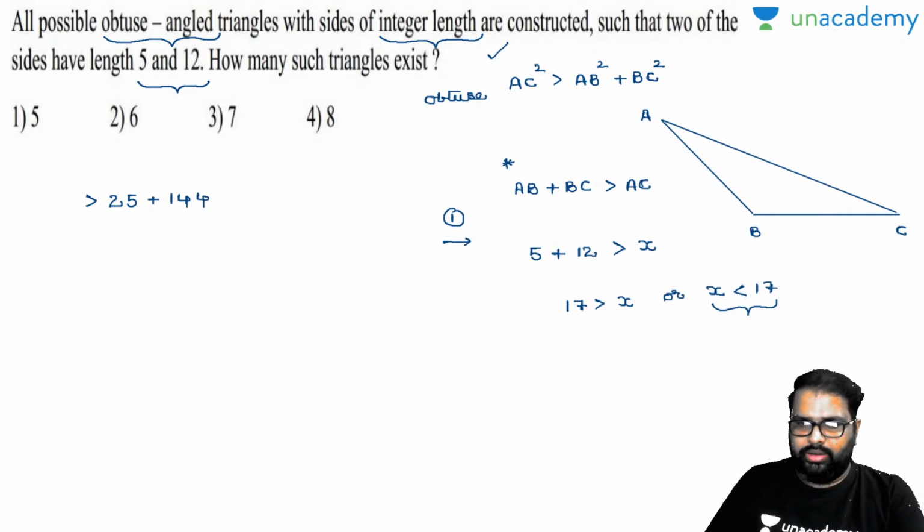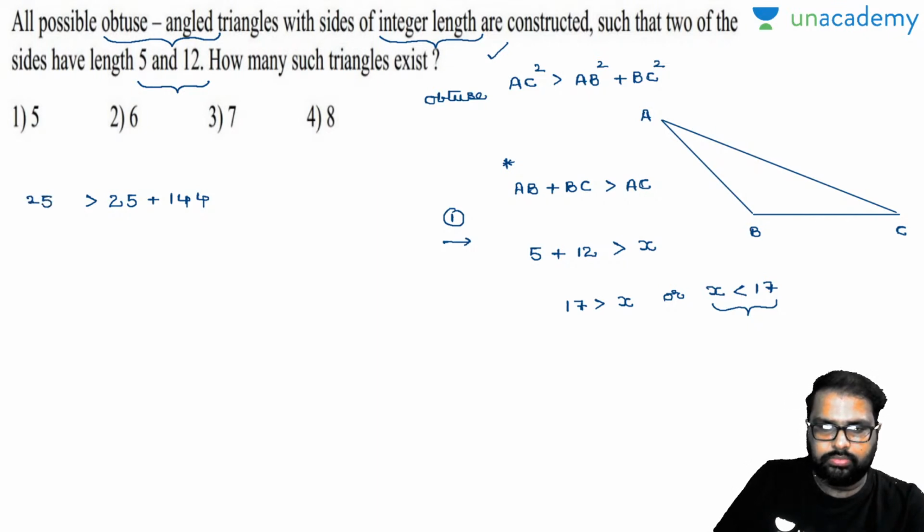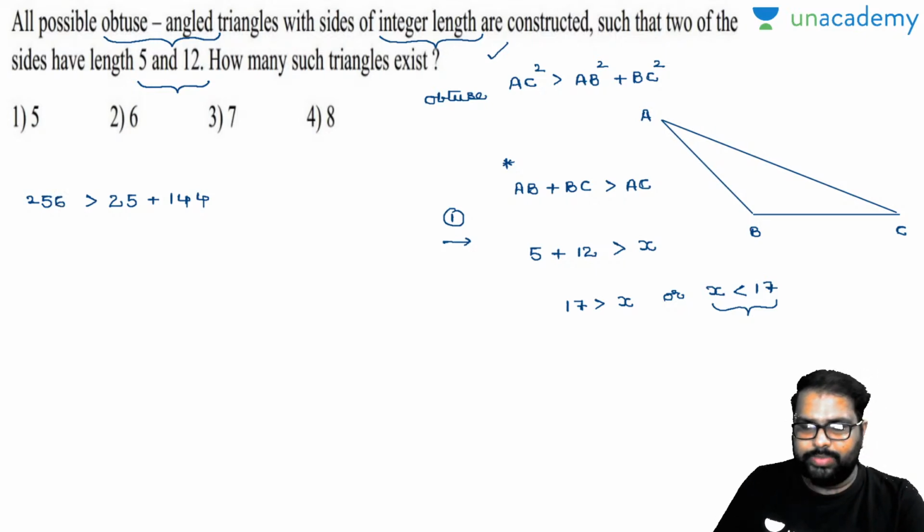Right, so see, 12 plus. Now what must the value be there? X must be less than 17, meaning the value has to be 16 here. So I can write 256. And X must be less than 17, meaning it can be 225 also.